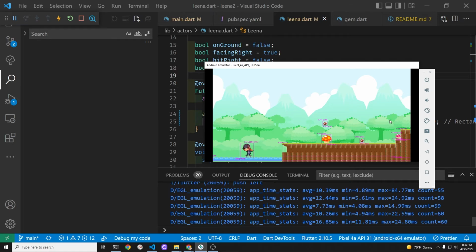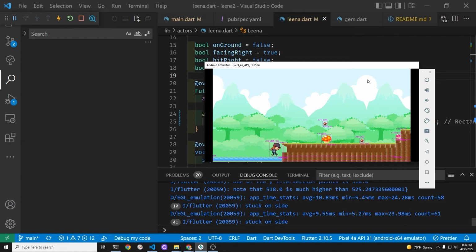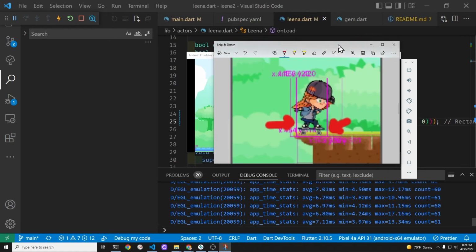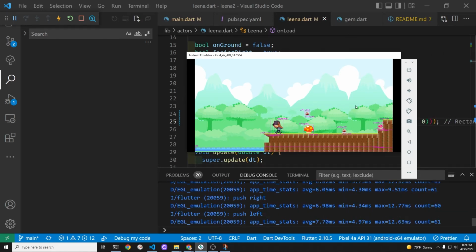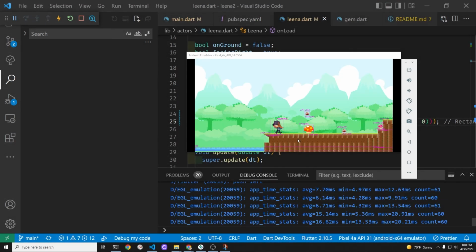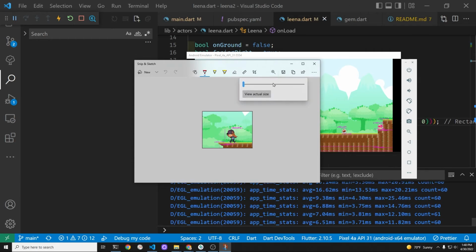Let's give another test here. I'm going to take some screenshots so that we can see how the hitbox currently aligns with the wheels of the skateboard. So I'll take another screenshot. So she's flipping, right? Whenever you press the left or the right, her position flips.